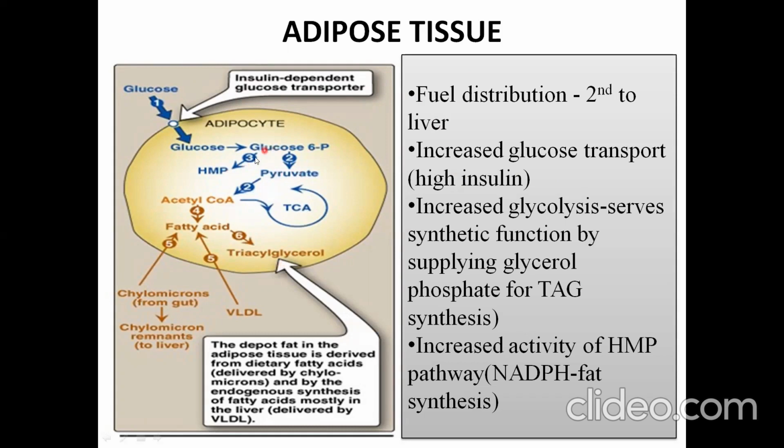Also, there is increased activity of the HMP pathway. In the HMP pathway, NADPH is generated. This NADPH is utilized for the synthesis of fatty acid. So these are the changes that occur in the adipose tissue: increased entry of glucose across the adipocyte, increased glycolysis, which produces a substrate for fatty acid synthesis, and also increased HMP pathway, which will generate NADPH. This NADPH generated is utilized for the synthesis of fatty acid.